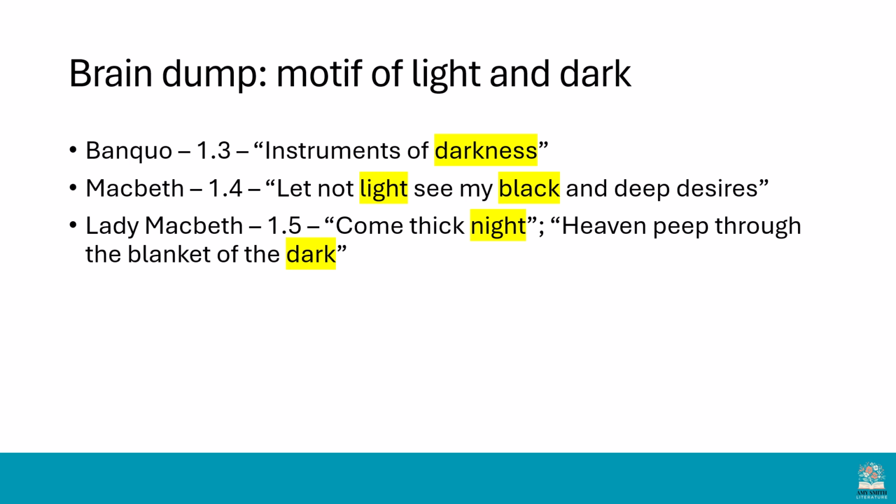Lady Macbeth echoes this in Act 1, Scene 5. She says, "Come thick night." She wants it to be totally dark so that nobody can see her evil thoughts and her evil plan. And she says that she doesn't want heaven to peep through the blanket of the dark. Again, she wants all light and hope and positivity and purity to be extinguished so that kind of darkness, evil, corruption can reign.